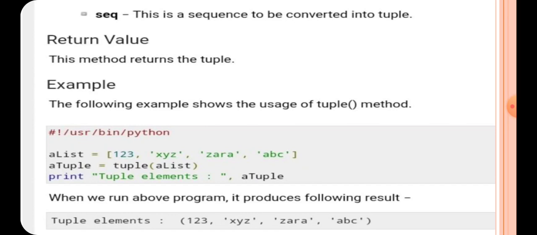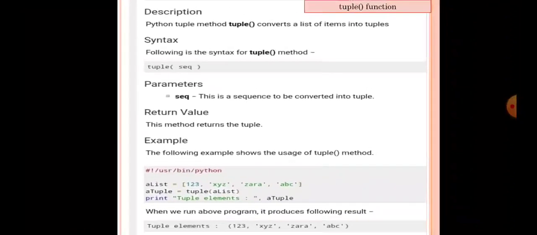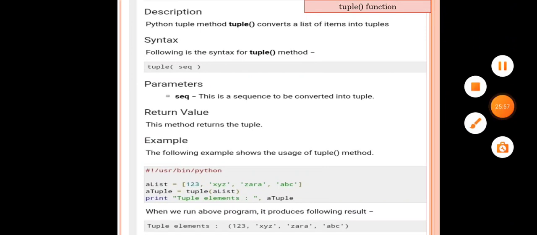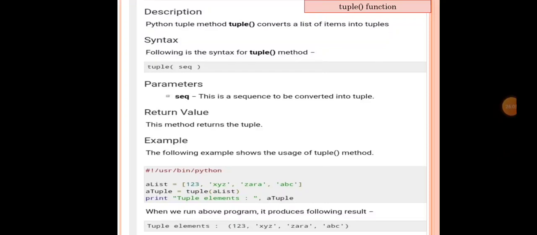Okay, so this is the example of the tuple function, which is very important as per the MCQ exam point of concern. Okay, so this is all about the tuple functions in the Python programming language. So in this way we have studied the different things about tuples, means how they are declared, updated and deleted.